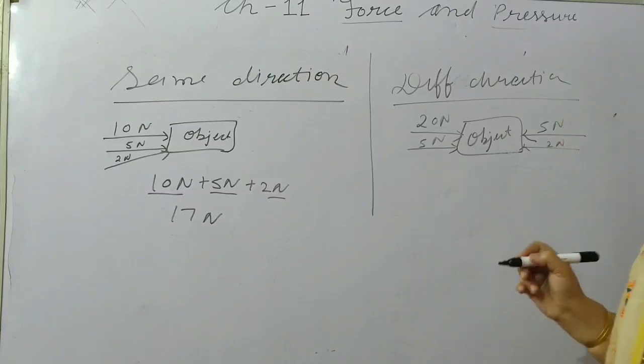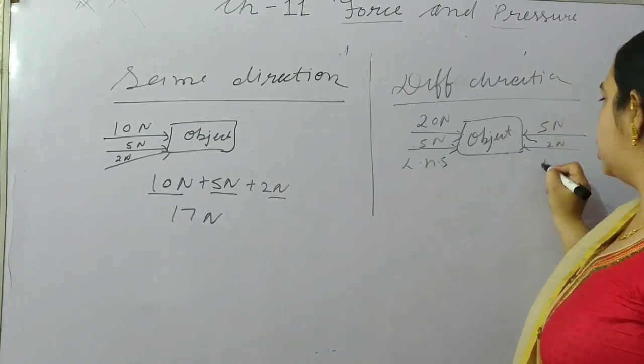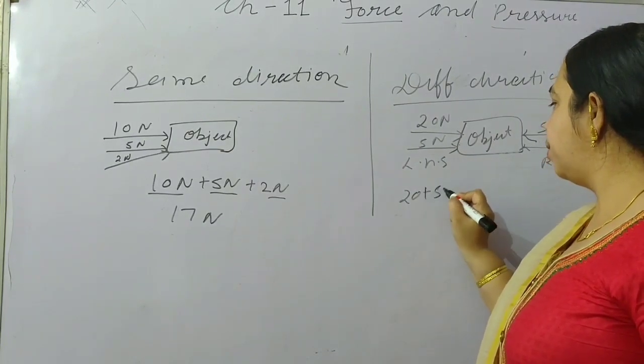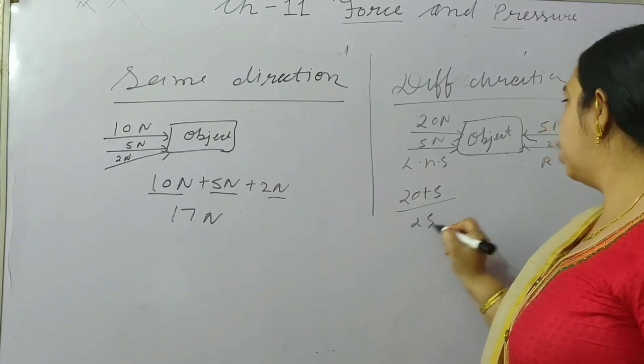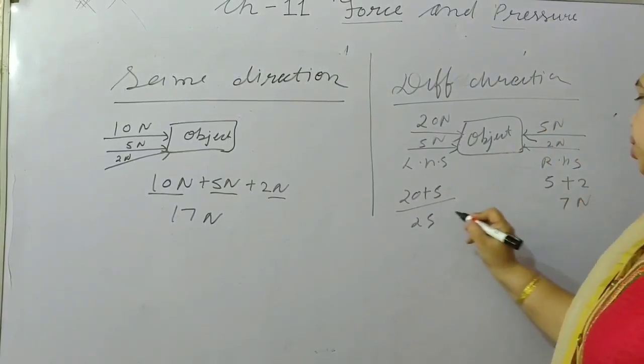How will we consider this? This side we can call the left-hand side and this the right-hand side. So 20 Newton plus 5 is 25 Newton, and here 5 Newton plus 2 is 7 Newton.